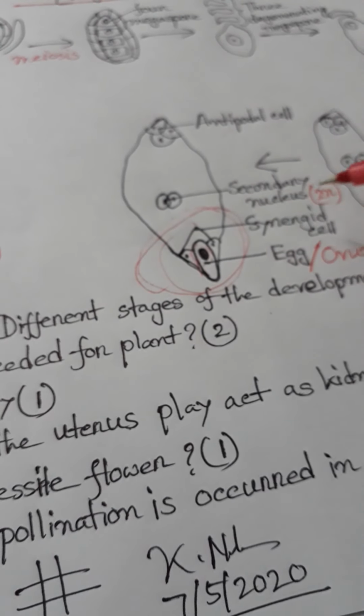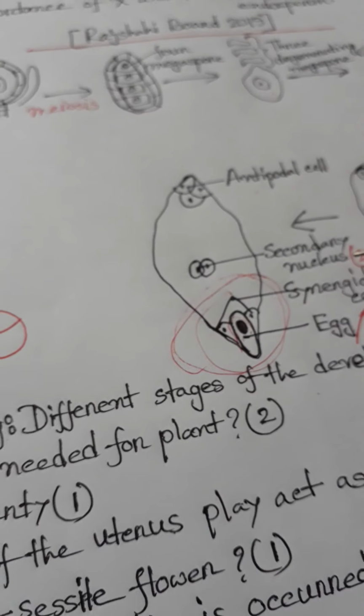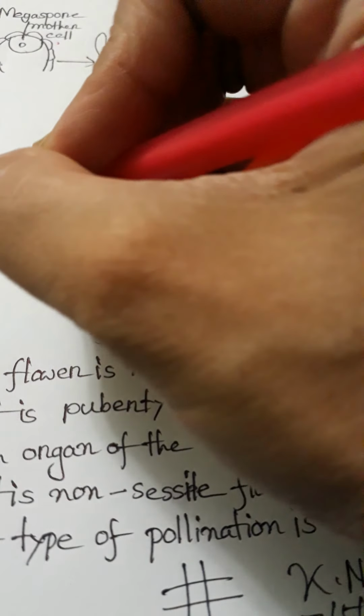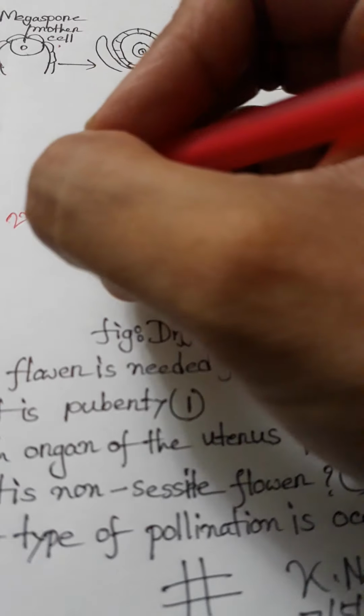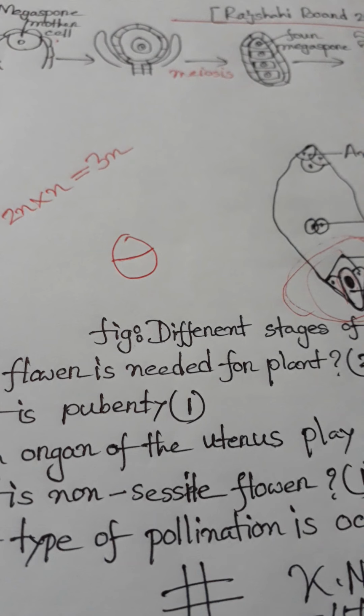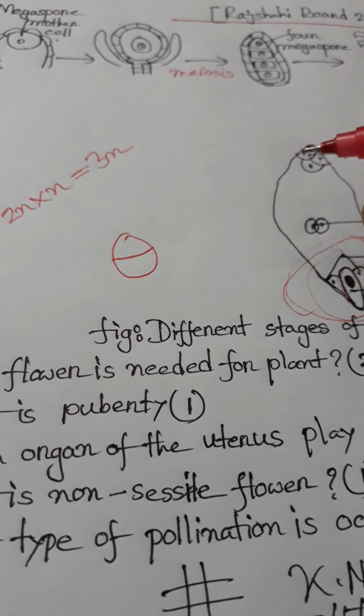Here the secondary nucleus is already 2n, and the male gamete is n. The secondary nucleus and male gamete fuse together and form 3n. This is triploid. Triploid means 3n, meaning it possesses 3 sets of chromosomes. At maturity, the ovule with the endosperm and embryo turns into a seed. As the seed germinates, a complete sporophyte is developed.